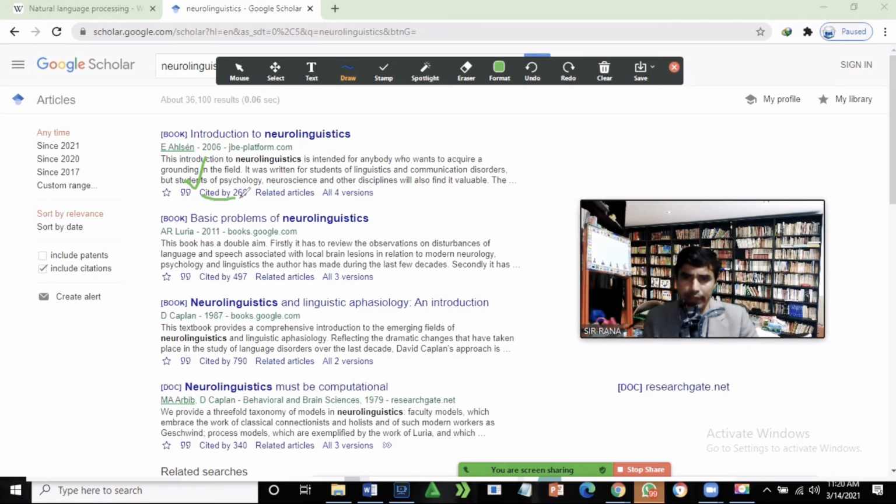Then you see it has already been cited by 260 people. This introduction to neurolinguistics, whether it's a book or an article, has been cited by 260 people. If you open it, you go backward and get backward information. This lets you find information already mentioned by other people who have used this and mentioned it in their work. This is the benefit of Google Scholar.